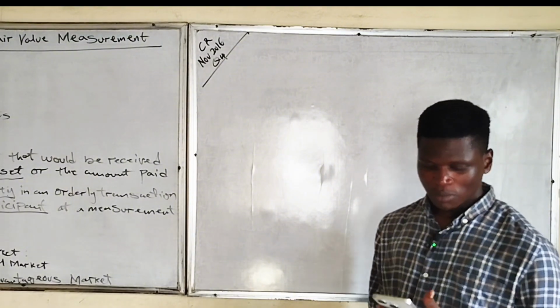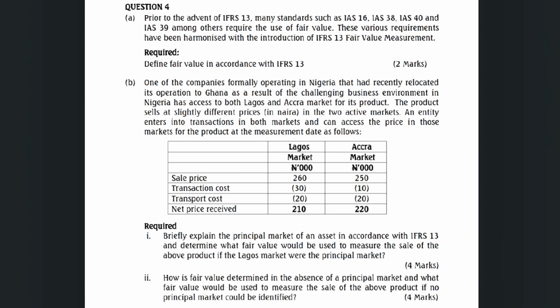Then the second part, which is the B part, says that one of the companies formerly operating in Nigeria that had recently relocated its operation to Ghana, as a result of the challenging business environment in Nigeria, has access to both Lagos and Accra markets for its products. The product sells at slightly different prices in Naira in the two active markets. An entity enters into transactions in both markets and can access the price in those markets for the product at the measurement date as follows. So we have Lagos market and Accra market. We have sales price, transaction cost, transport cost, and net price received.